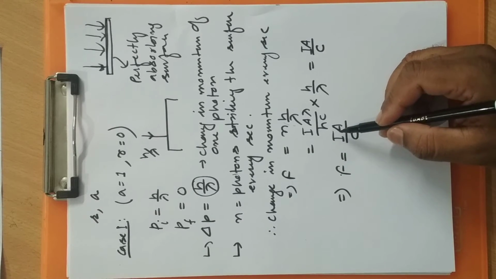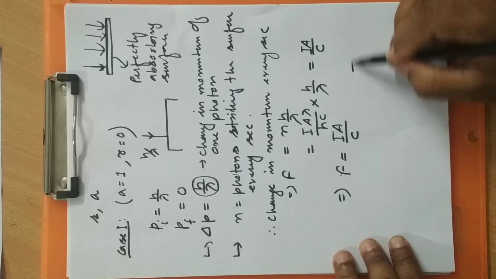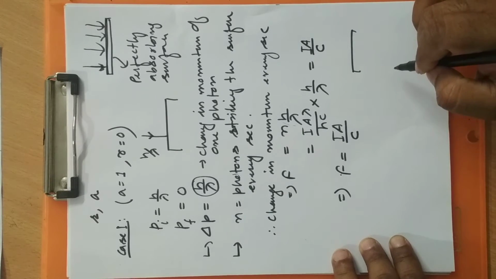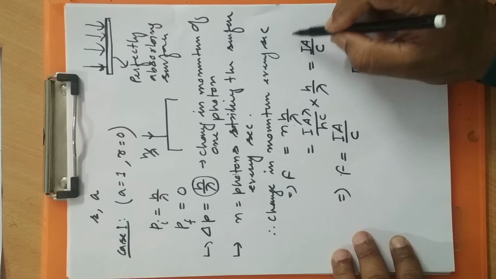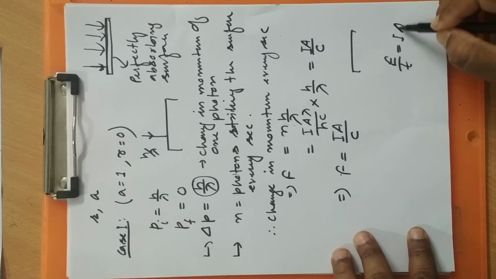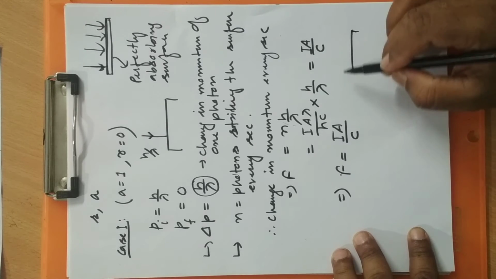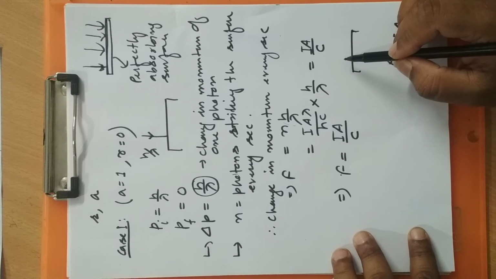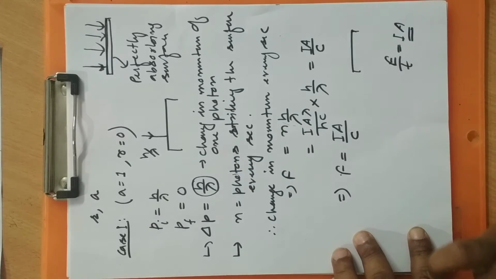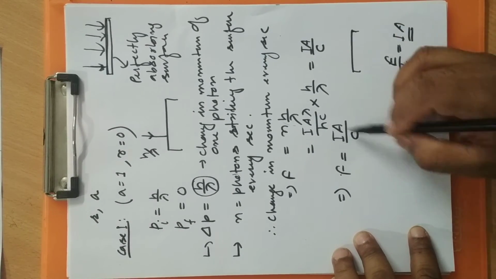But this is not the power of the source. Keep it in mind. This is not the power of the source. The power of the source is somewhere else. But on this particular surface, how much energy is falling every second? We have written earlier also that energy by time is equal to area into intensity. So it can be called the incident radiation power, but not the power of the source. It is the radiation power on the surface. So this is exactly your force.